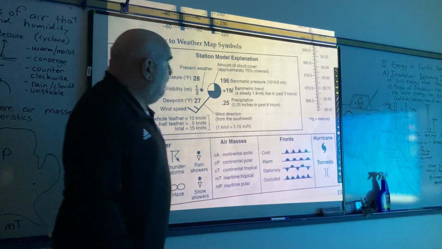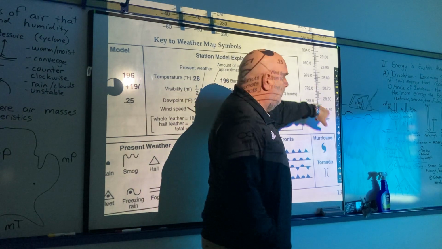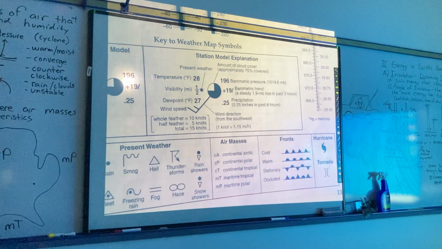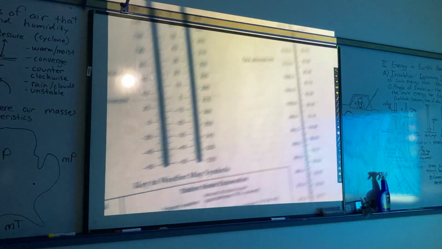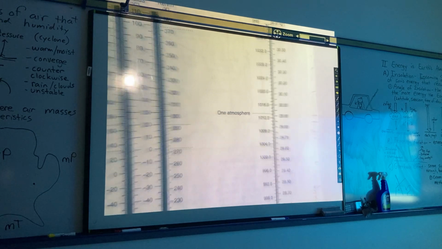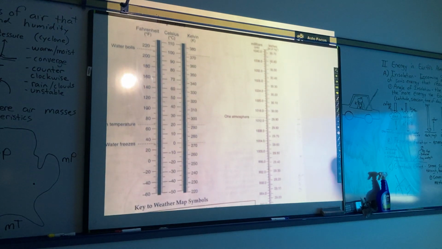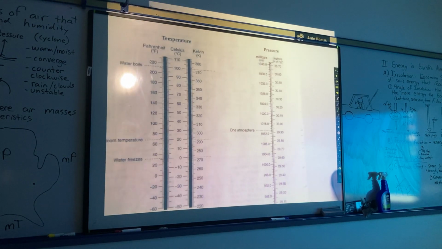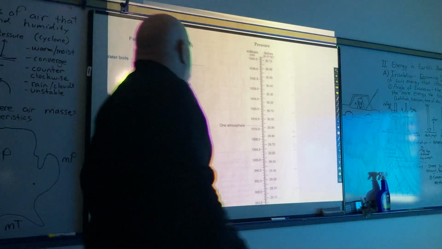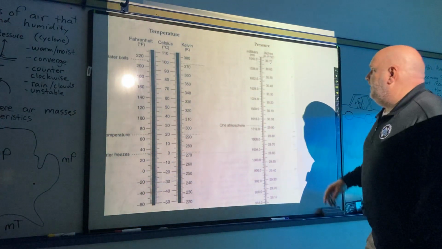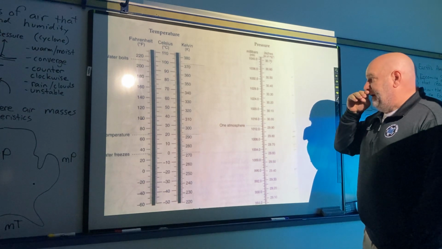Another chart to point out is this guy over here, which I'll bring down. So this chart over here is the pressure conversion chart.